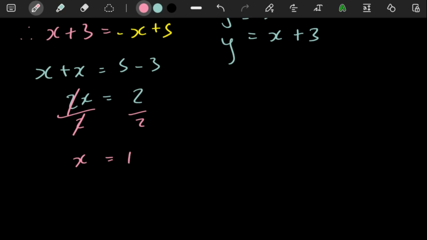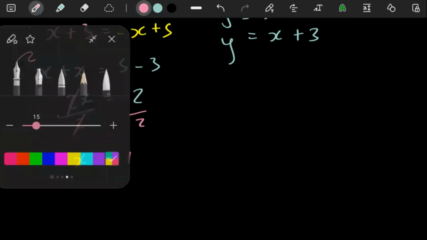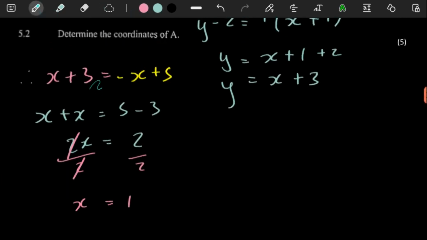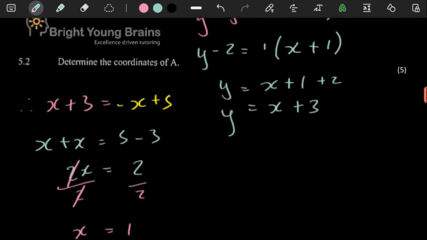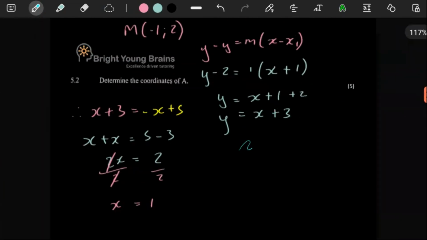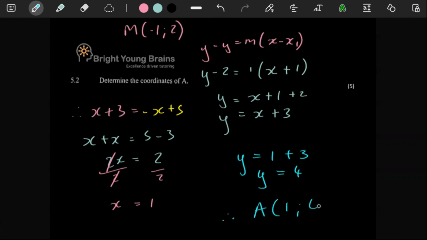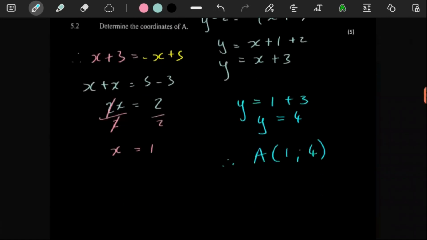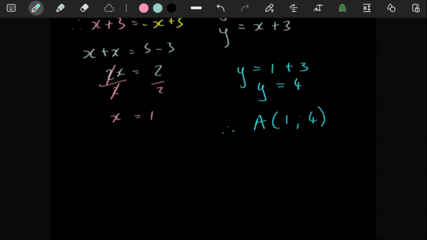So once you have the x value of 1, you can easily get the y value by throwing it into one of your equations of your straight lines. So here the x value you can put in as 1, and then we're seeing that the y value is going to be a 4. Fantastic. So therefore the coordinate of A, x value 1, y value 4. Nothing crazy, nothing major.